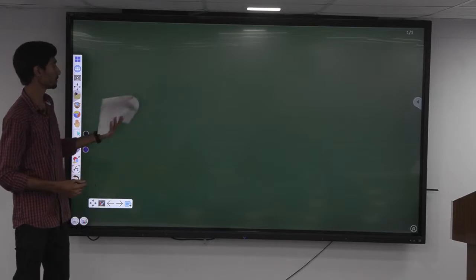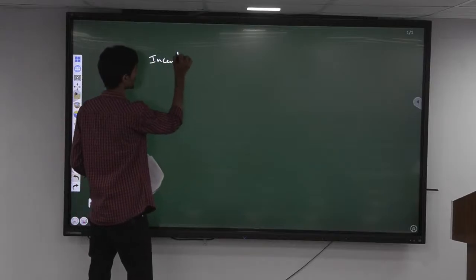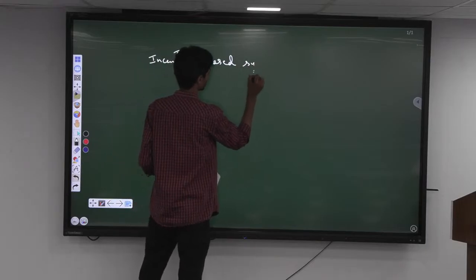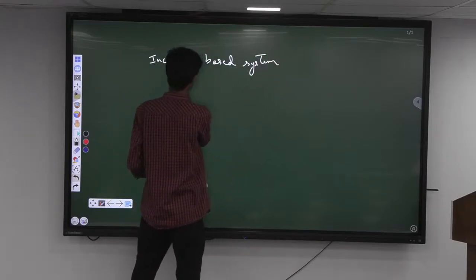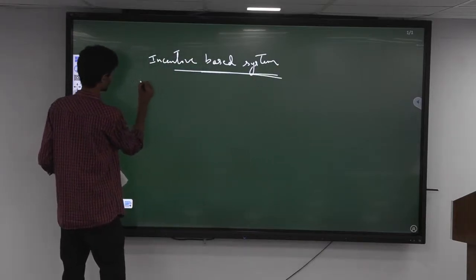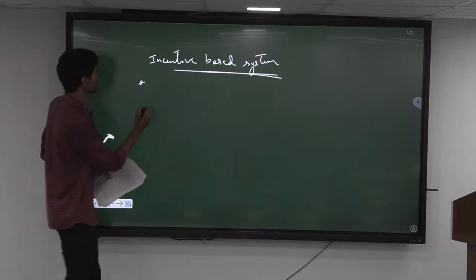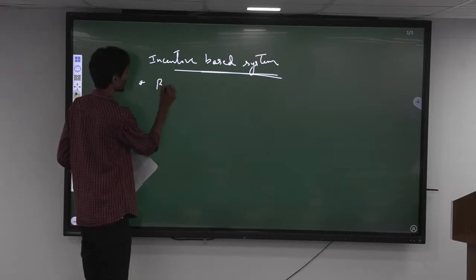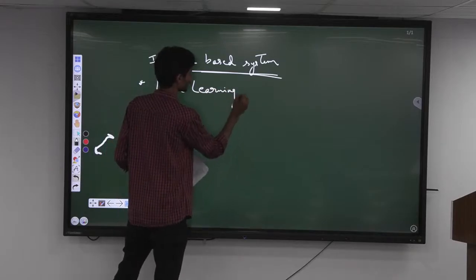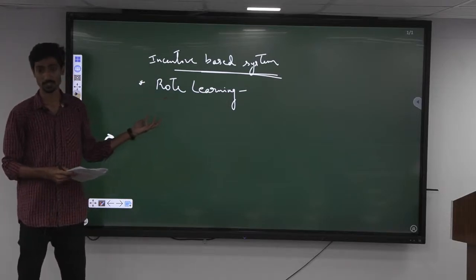So now coming to the main part, how it is lacking in promoting an incentive based system. See, one of the major points with respect to the RTE is there is more emphasis on rote learning, right? So what this does is it creates an impact on the children that education is all about learning from the books, nothing more than that, right?